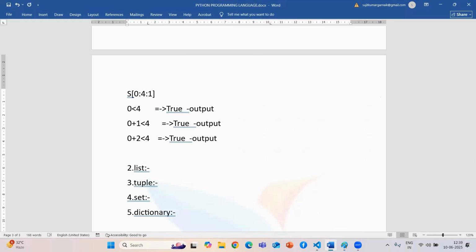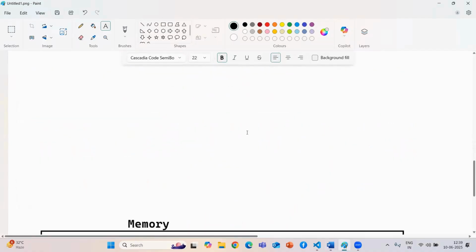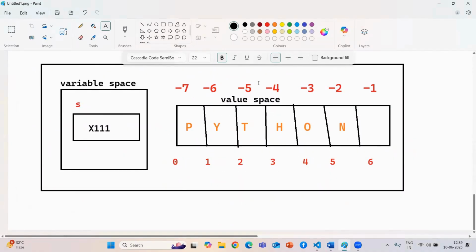The next one: string is an ordered data type. So guys, what is the meaning of an ordered data type? It means that, by the creation in Python, if you find this sequence in memory in the same order, you can say that this is an ordered data type. If it is ordered, then only your indexing and slicing will be possible, because if it is not stored in this manner, you cannot predict. That's why string supports ordering.